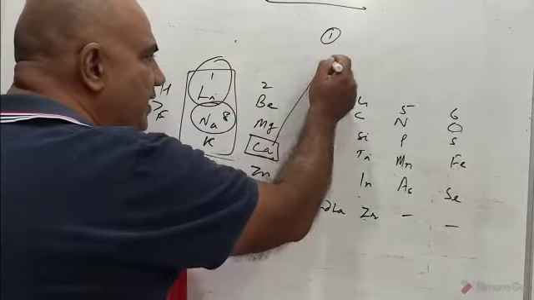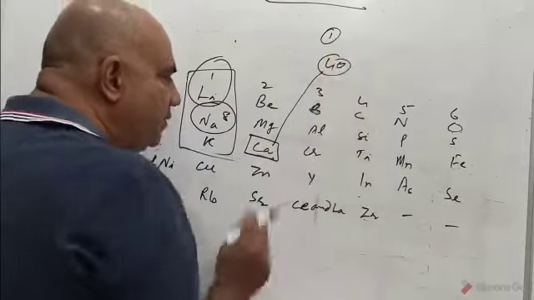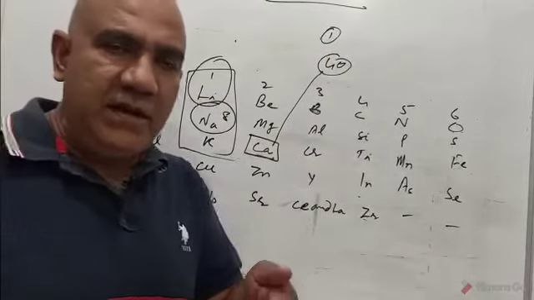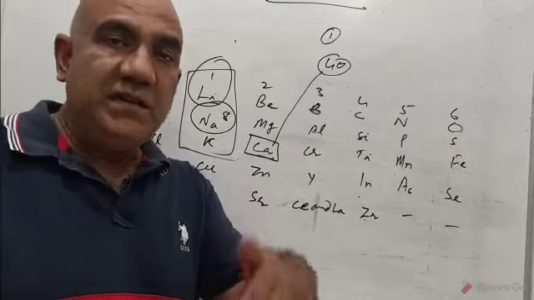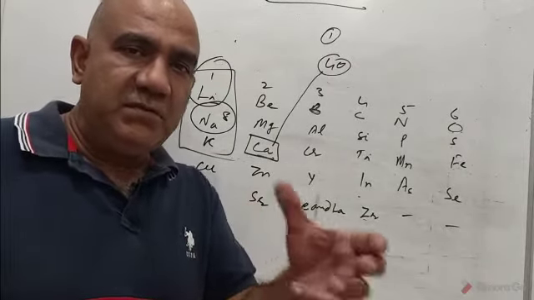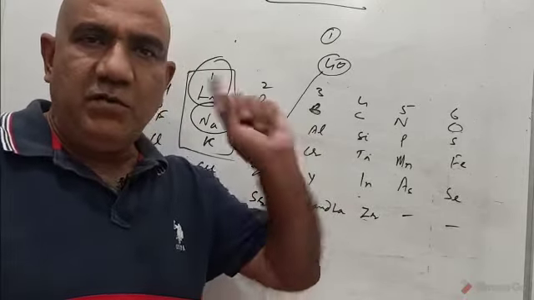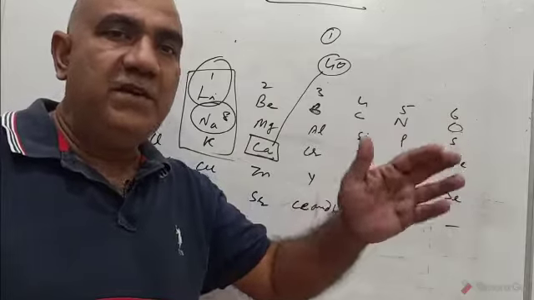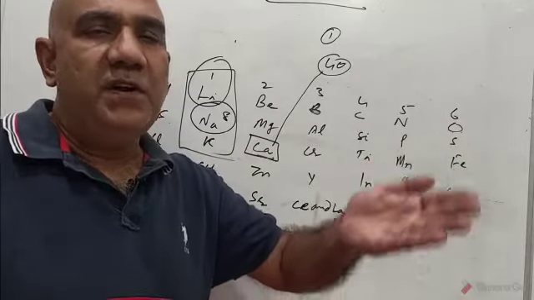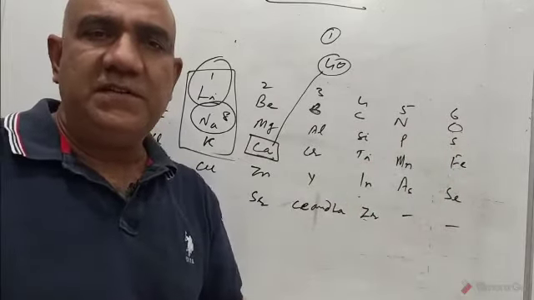when elements having mass number up to 40, say calcium, the mass of calcium is 40. These elements up to here are called lighter elements. So when lighter elements, that is up to calcium, having their mass number up to 40, were arranged according to Newland's octave law, the chemical properties of the 8th element were a repetition of the chemical properties of the first.